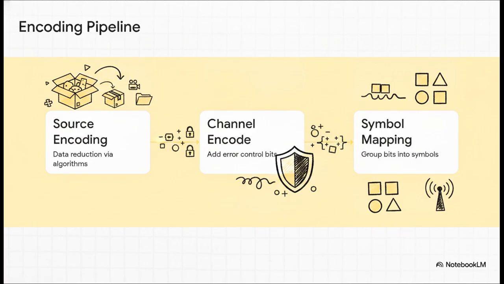This is where we strip out any inherent structural redundancy from raw data to minimize its size. Think of using H.265 to compress a video or zipping up some files. Step 2 is channel encoding, and this is what gives us our error control. And step 3 is symbol mapping, where we group all those binary bits into specific chunks, or what we call symbols, right before they get modulated.